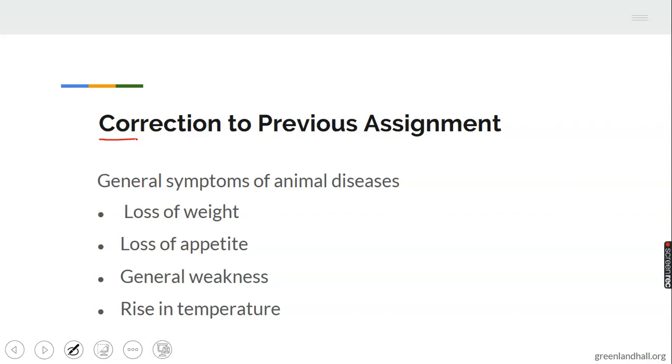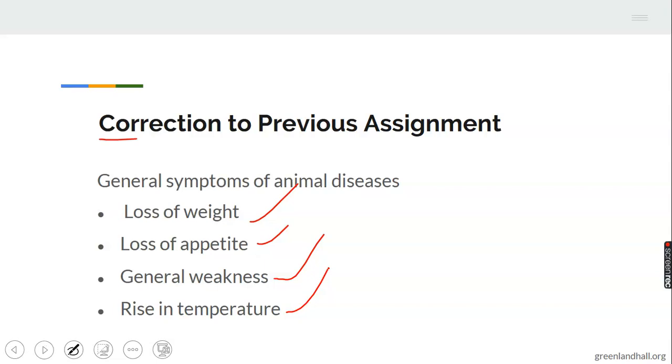One we have here is loss of weight, loss of appetite, general weakness, and rise in temperature. These are the general symptoms of animal diseases. Remember, we stated different diseases of farm animals, and we stated the symptoms and the corrective measures.